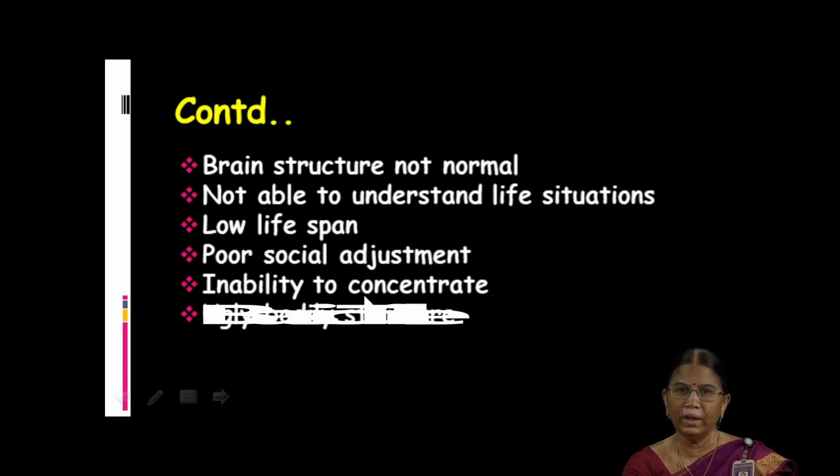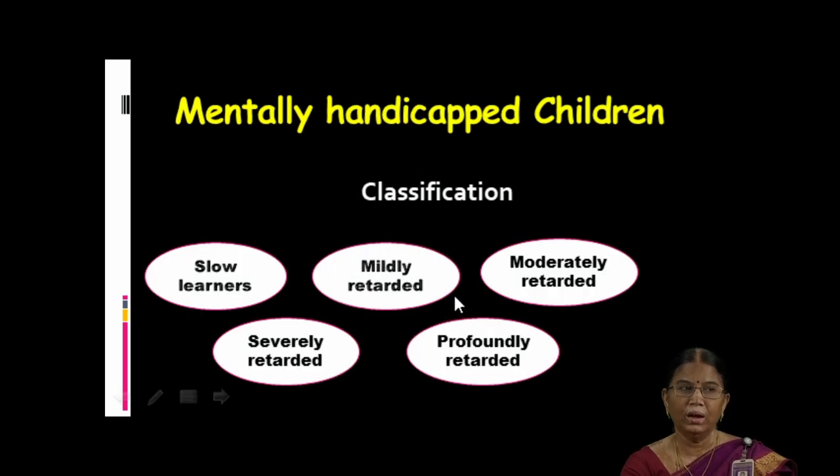And their attention span is also very less, like kids. They can't concentrate on anything. They don't listen to anything. Their attention span is very, very less. So these are the characteristics of mentally handicapped children. How do you classify it? Actually, slow learners, mildly retarded, moderately retarded, severely retarded and profoundly retarded. Like this, these children are classified.